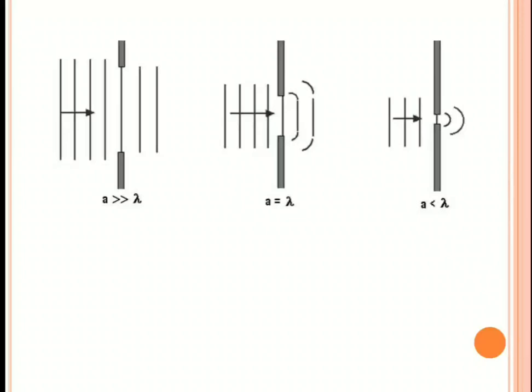Because, as we know from the definition, diffraction is simply the bending of light rays, or bending of light around the corners of the obstacle. In this diagram there is no bending of light rays. Why? Because the slit width or the obstacle width is very large compared to the wavelength of the light.